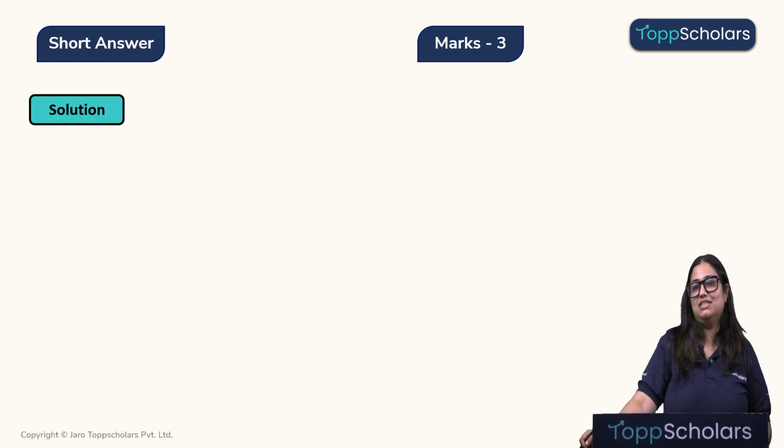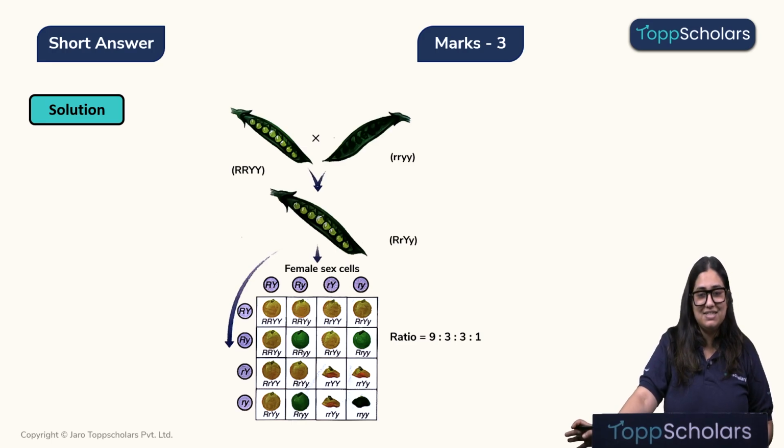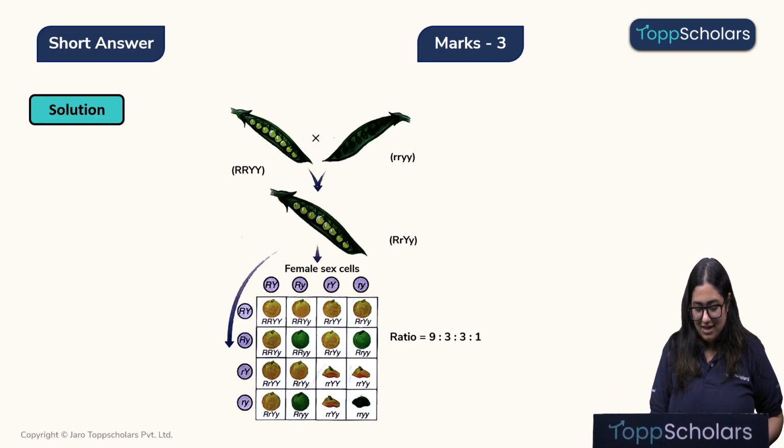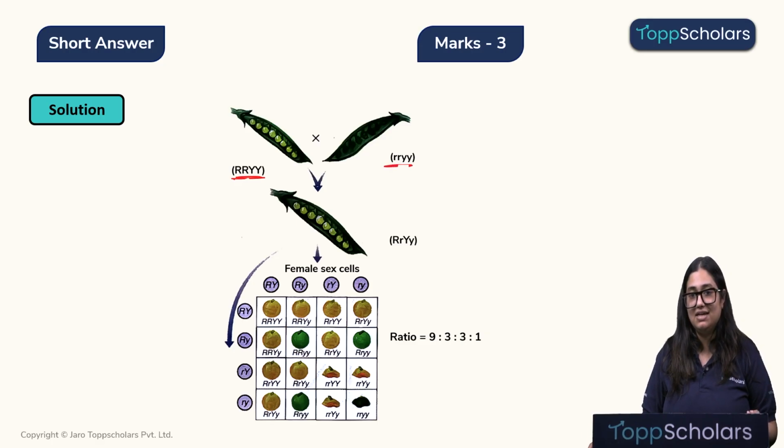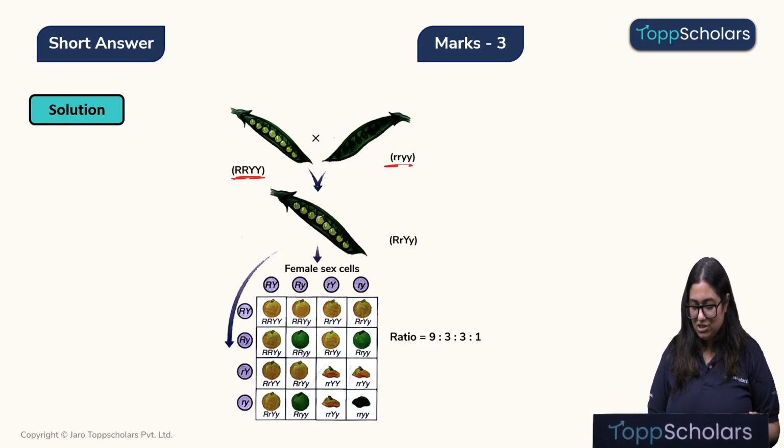Now let's look at the solution. And yes, we are correct. So let's quickly look. There is one pure line of parent who is homozygous dominant with round seeds and yellow in color, and homozygous recessive in wrinkled seeds and green in color. When they cross with each other, we get the F1 generation with this genotype.